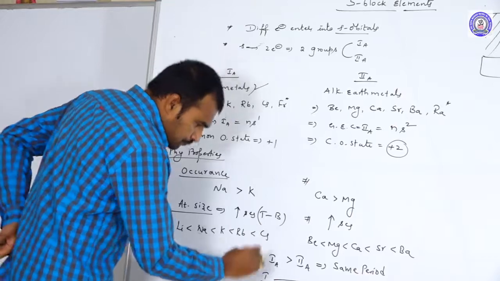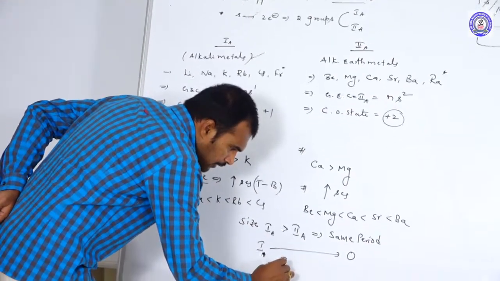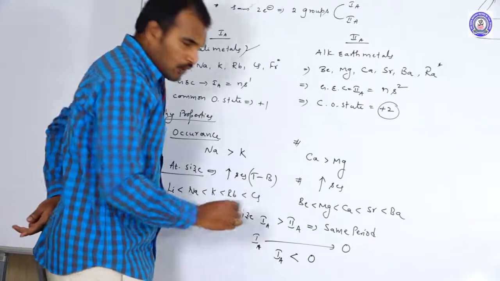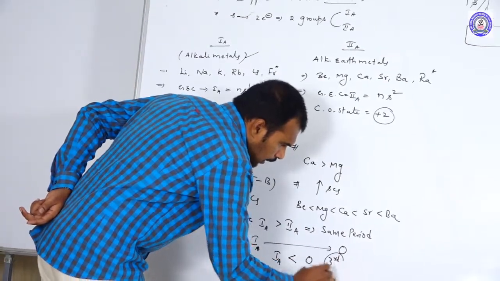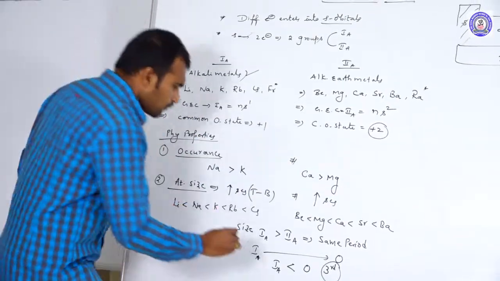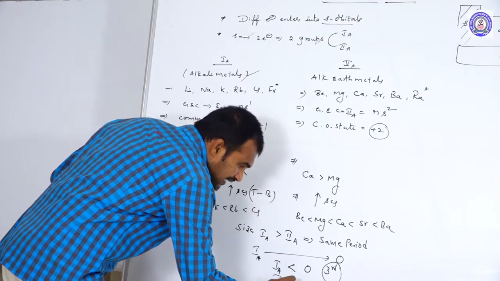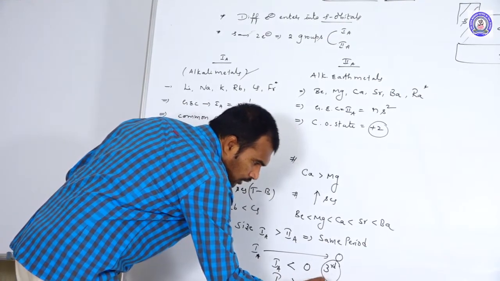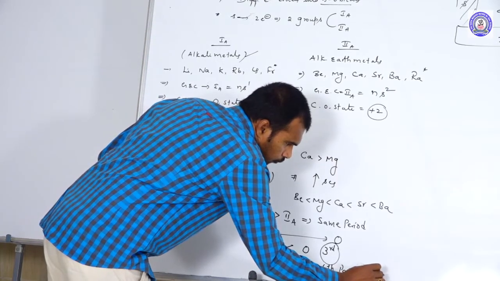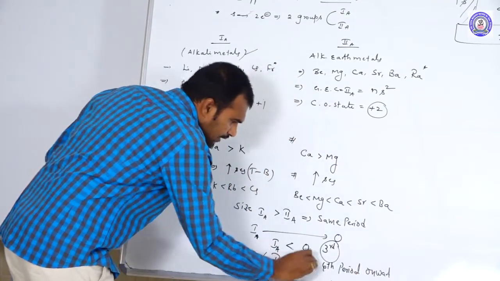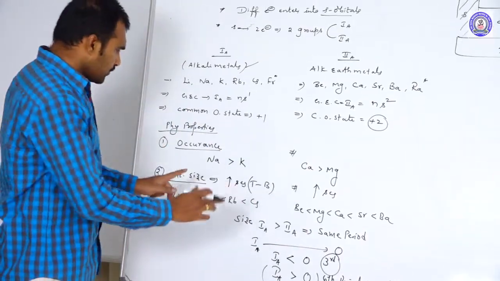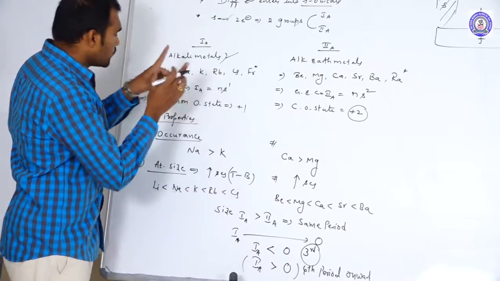But in fact, the size of 1A group elements is lesser than 0 group elements up to the third period only. After the fourth period onwards, what happened? The size of 1A group elements is greater than 0 group elements after the fourth period onwards. After the fourth period onwards, which size is greater? 1A group element size is greater than 0 group element. These are 2 points you should remember in case of sizes.